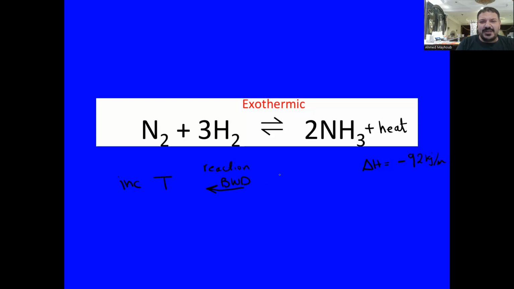So what will happen to the concentration of nitrogen, hydrogen, and ammonia gas?